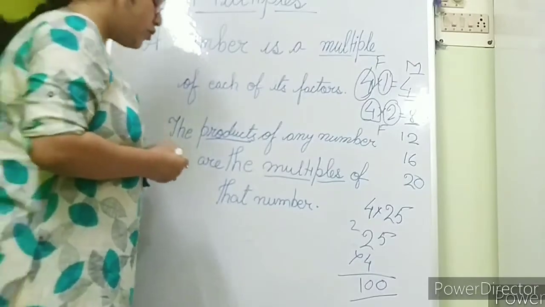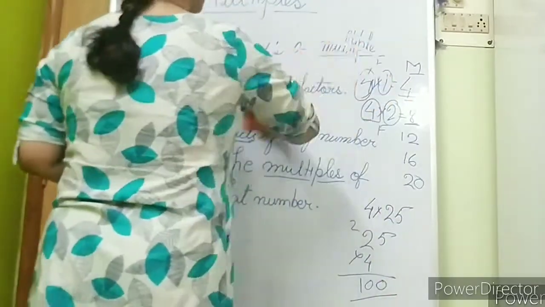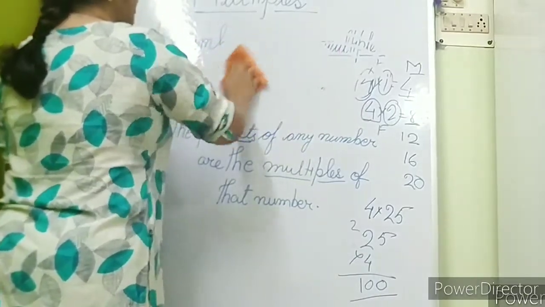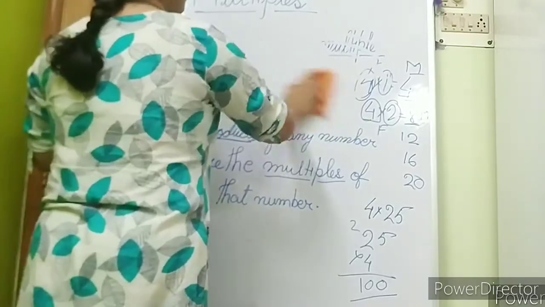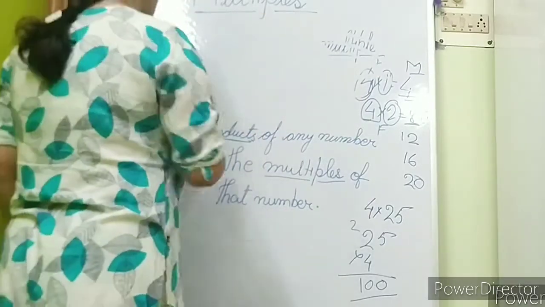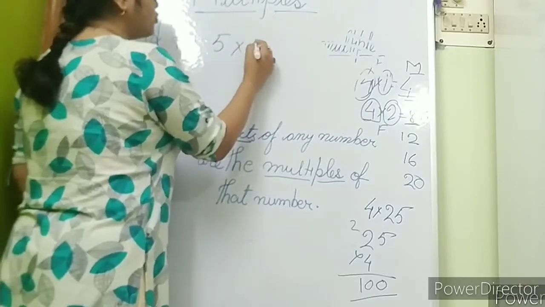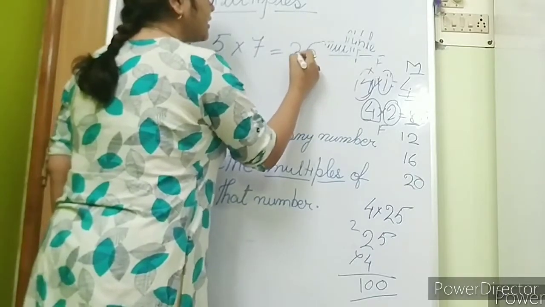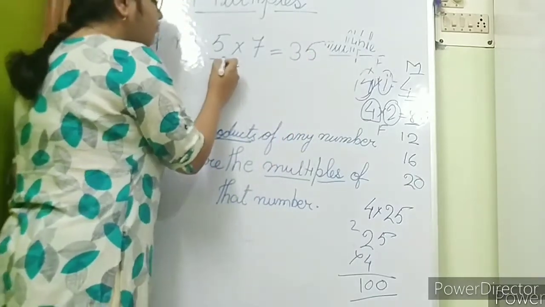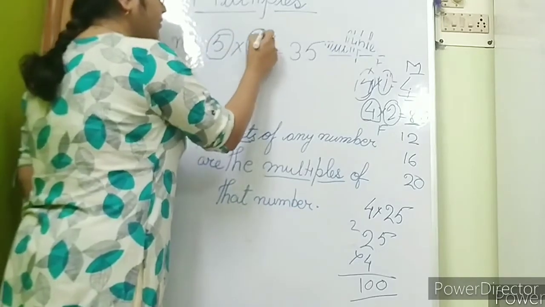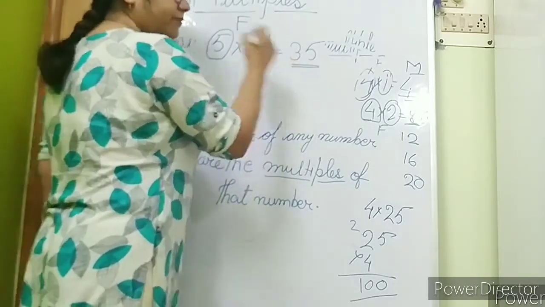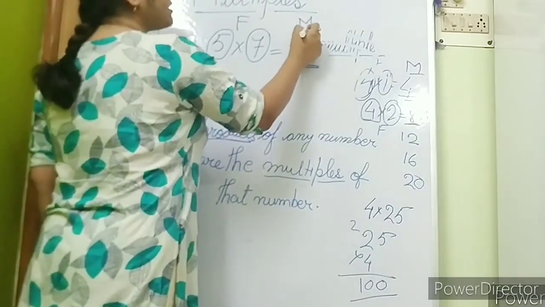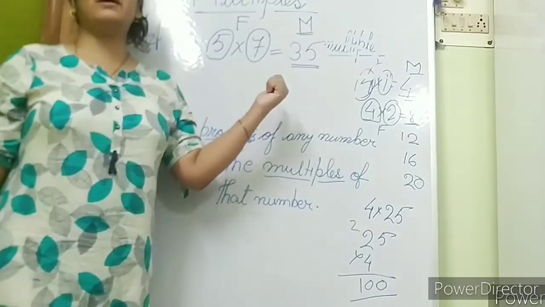Okay, children? So, what can we say is, if we take any product, let's just write like this, 5 into 7 is equal to 5 sevens are how much? 5 sevens are 35. So, 5 and 7 are the factors of 35, and 35 is the multiple of 7 and 5.